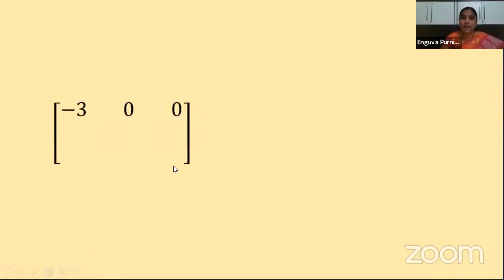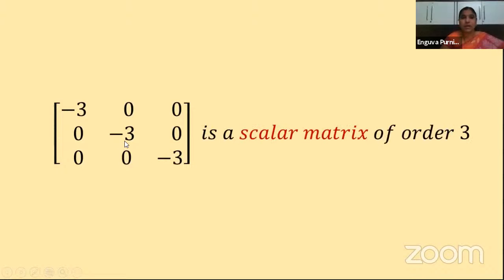Now next, let us see another example. Here I am taking a 3 by 3 matrix. These are the diagonal elements: minus 3, minus 3, minus 3. Can you find them? Yes, these are the diagonal elements which are equal. Do you observe, are they equal or not? Yes, very good. The remaining 6 elements, other than the diagonal elements, are all zeros. Clear? So this is a scalar matrix of order 3, because it has 3 rows and 3 columns. Okay. Next one.